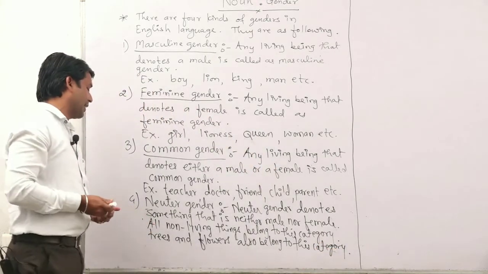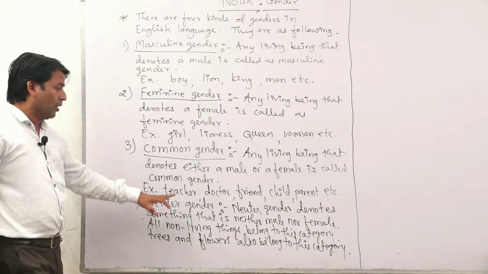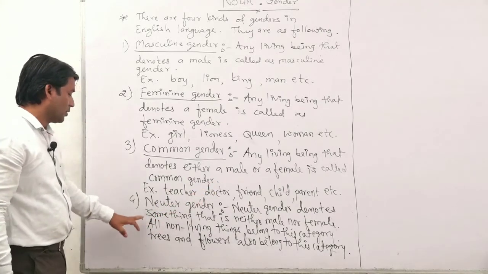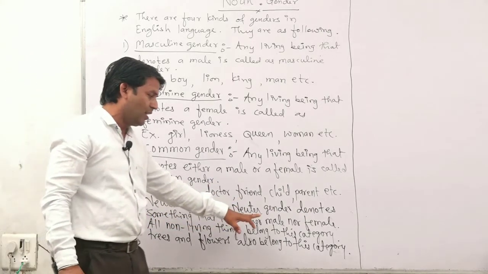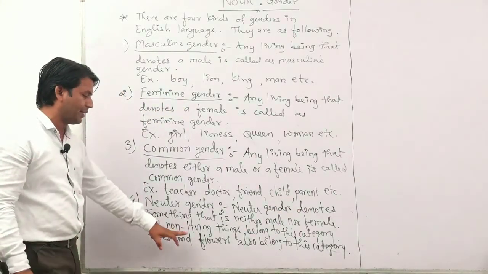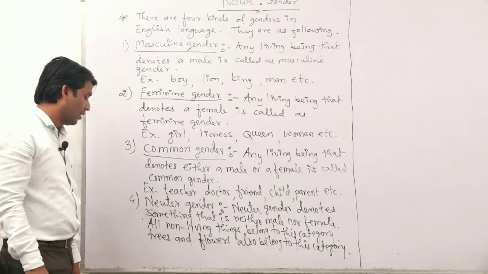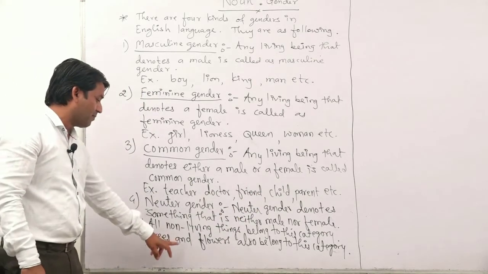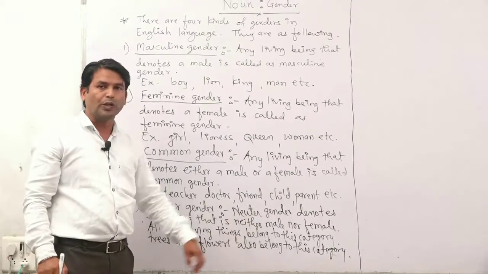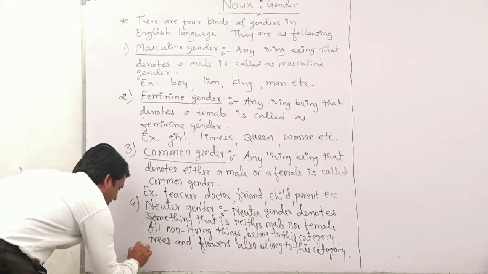So let us see here, friends, what is meant by neuter gender. Neuter gender denotes something that is neither male nor female. And all non-living things belong to this category, as well as trees and flowers.